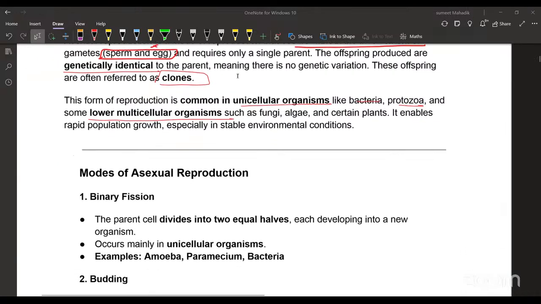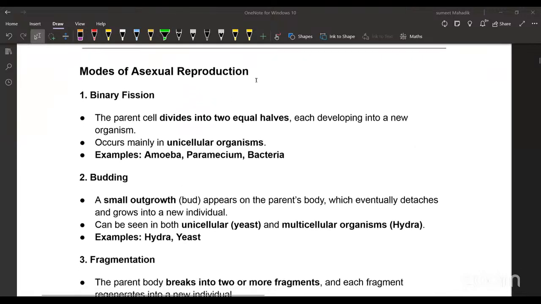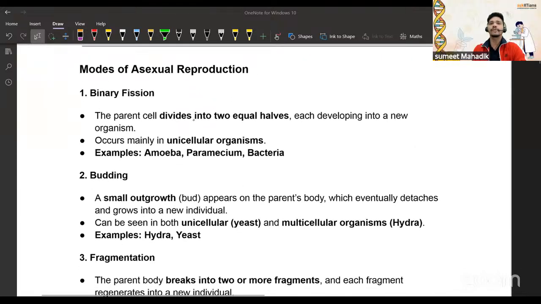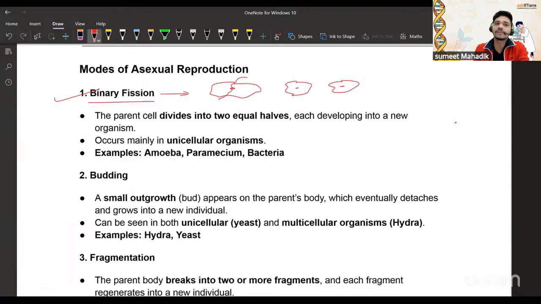Now, the modes of asexual reproduction. First is binary fission. The moment we say binary, we know that amoeba is there, right? When this organism breaks down, or separates into two new cells, it is called binary fission. So one organism is giving two amoebae. The parent divides into two equal halves. It occurs in amoeba, paramecium, and bacteria.